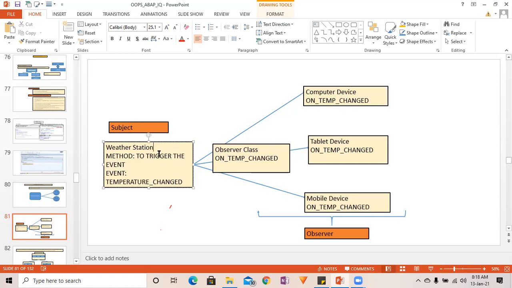On all those devices, the information message is going to be propagated.